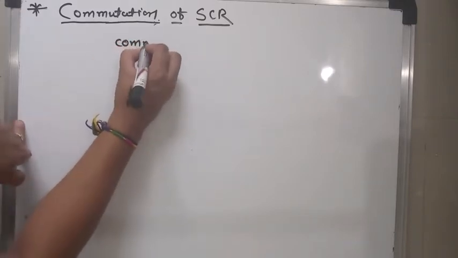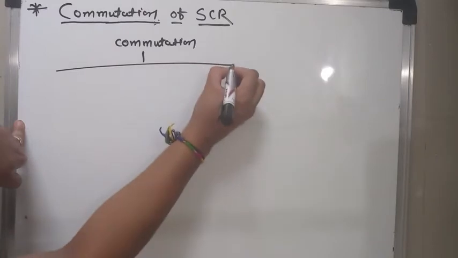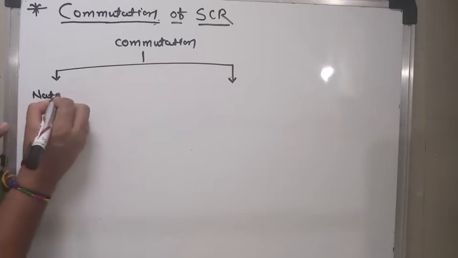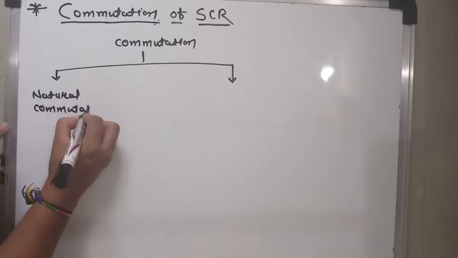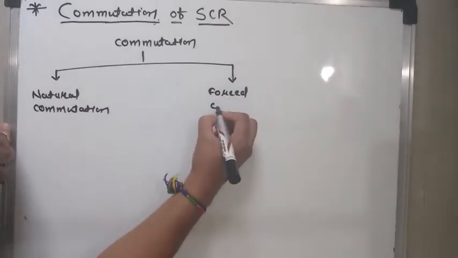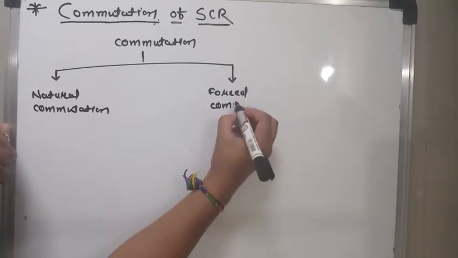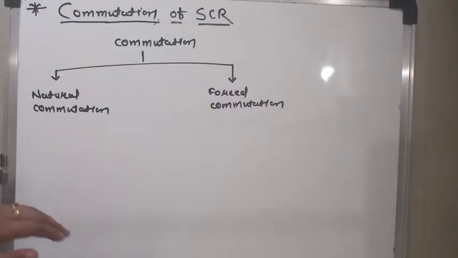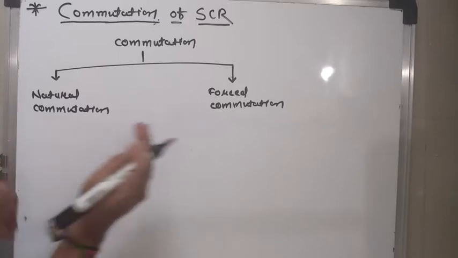Commutations of SCR: basically there are mainly two types, natural commutation and forced commutation.